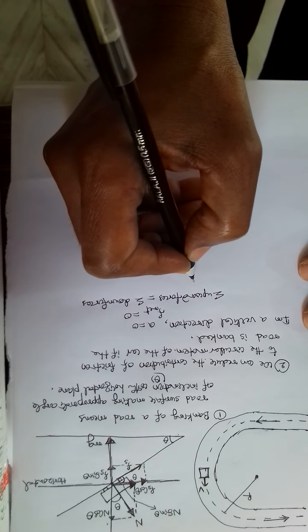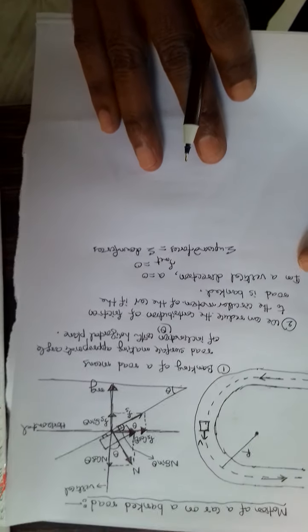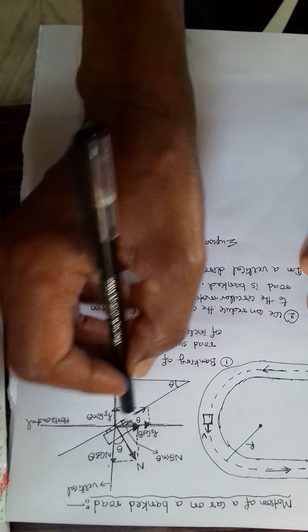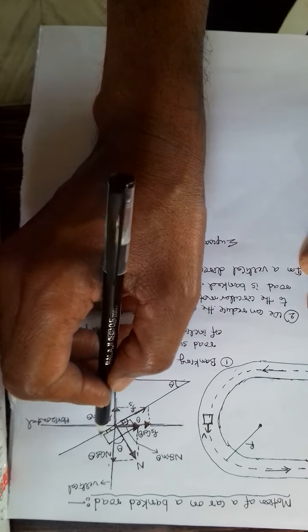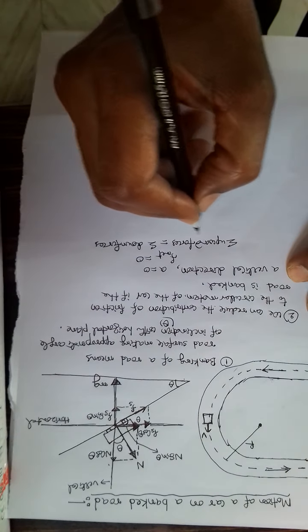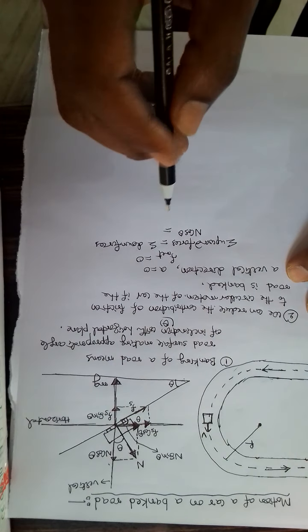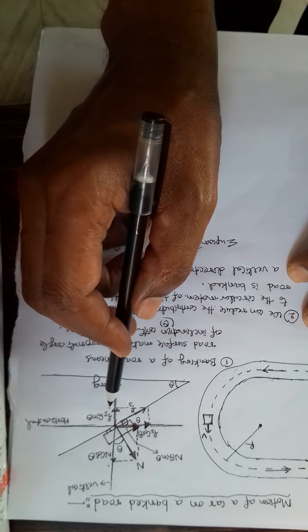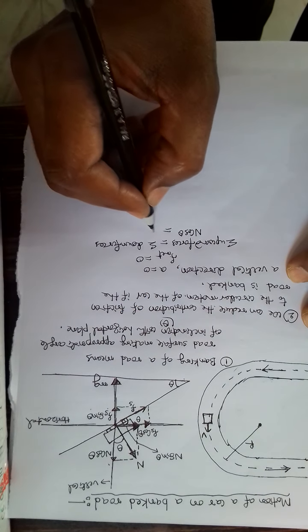So what are the upward forces? You can see in the diagram. Here n cos theta, only one force is there. Now sum of downward forces. Here Fs sin theta is there and mg is there.